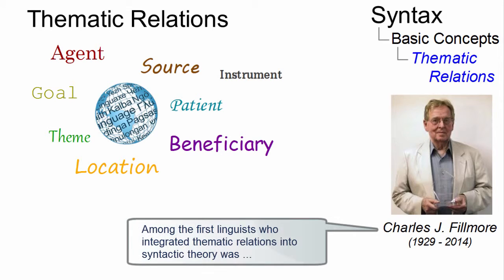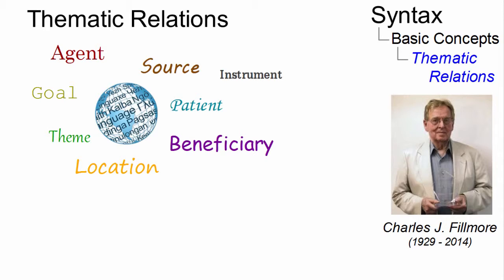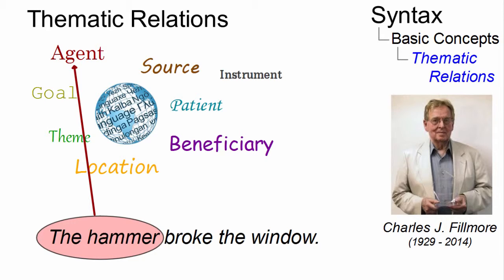Linguists define up to 15 thematic relations. These are language independent, but admittedly often the boundaries are not clear. For example, in the hammer broke the window, some linguists treat hammer as an agent, some others as an instrument, and again some others as a role different from these.